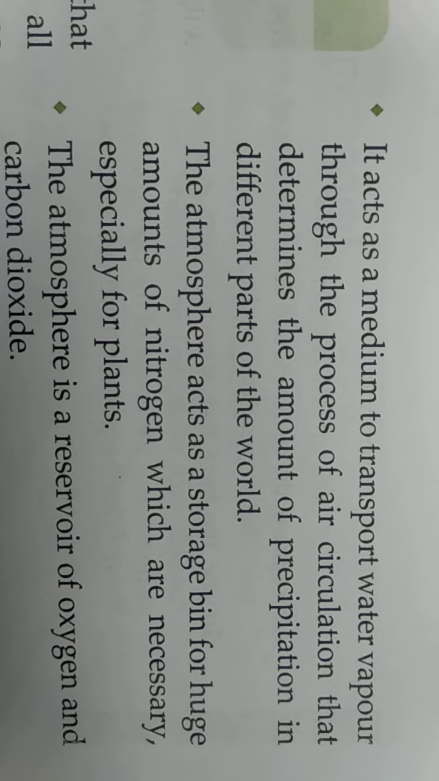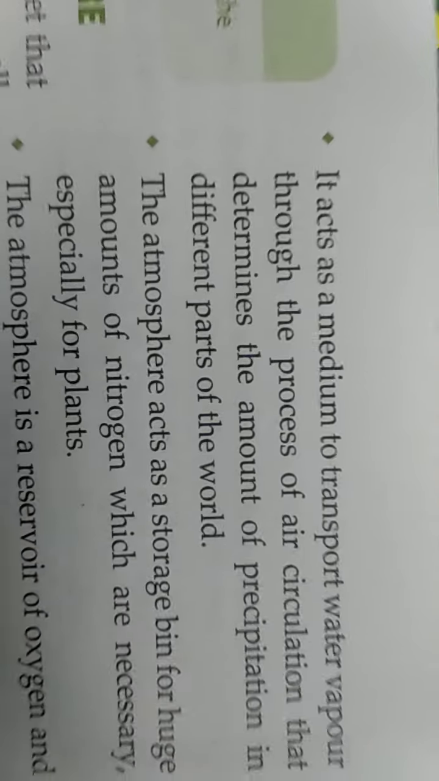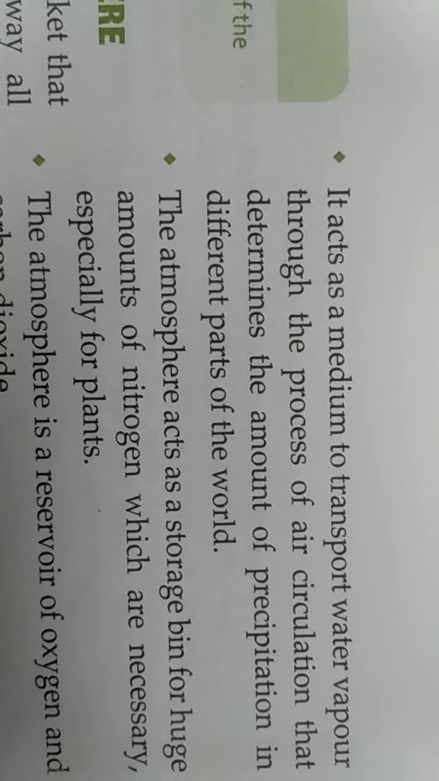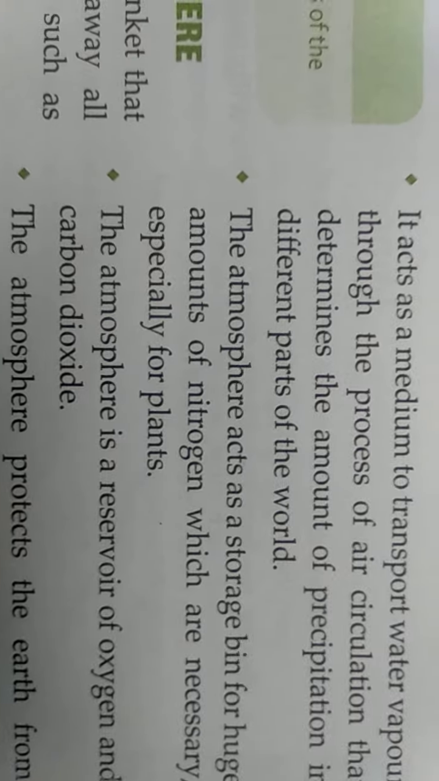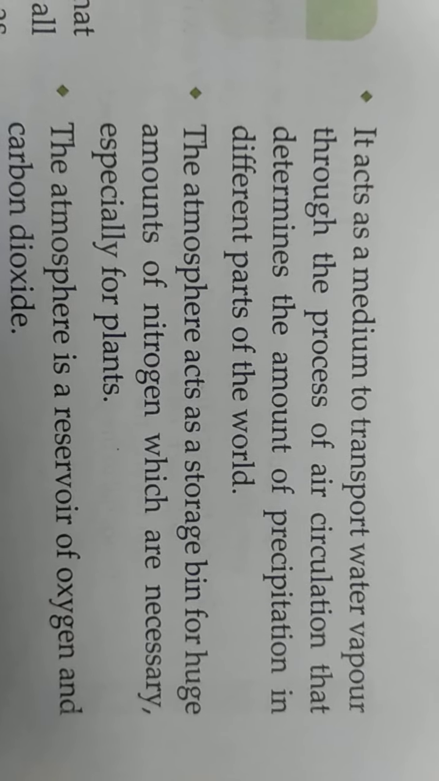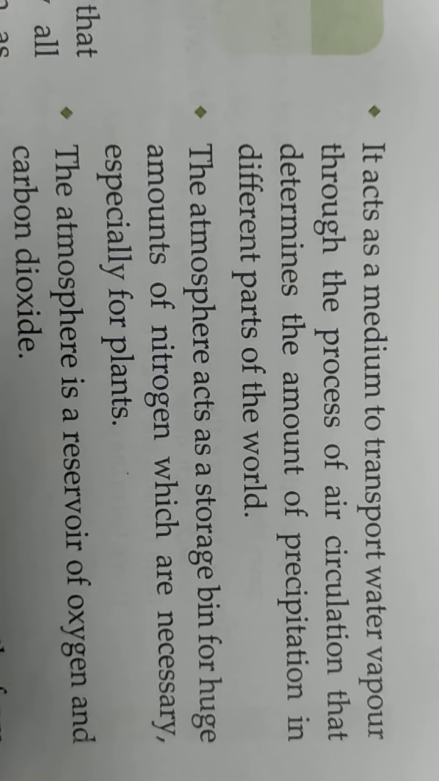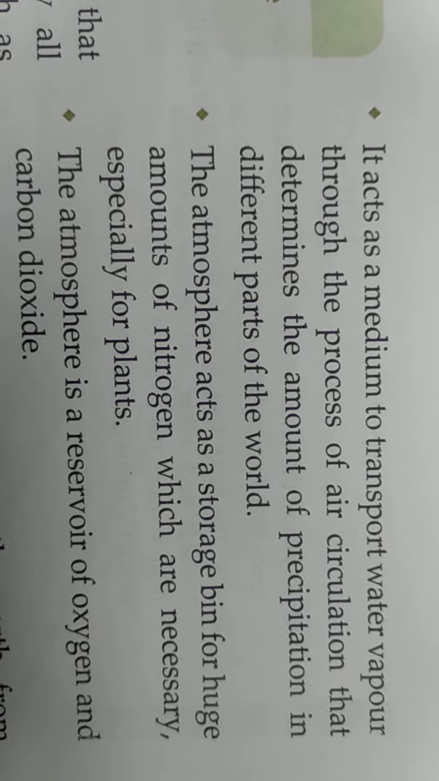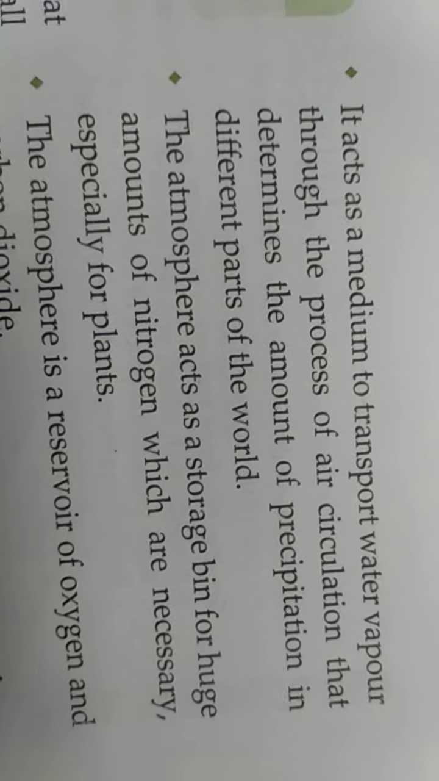amount of water is not being precipitated, because in the frigid zone it is too cold, so the precipitation is very slow, whereas in the equatorial region it is too hot, so the precipitation in those regions is very high. So this atmosphere becomes the medium to help all this precipitation and carry the water vapor from one part to the other part, and also in the process of air circulation.